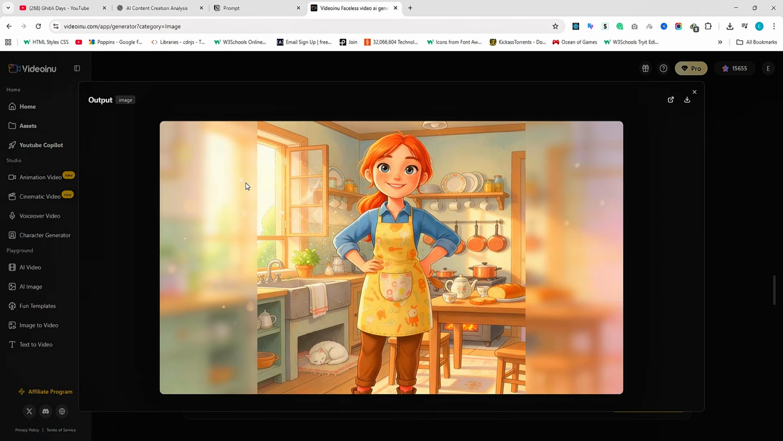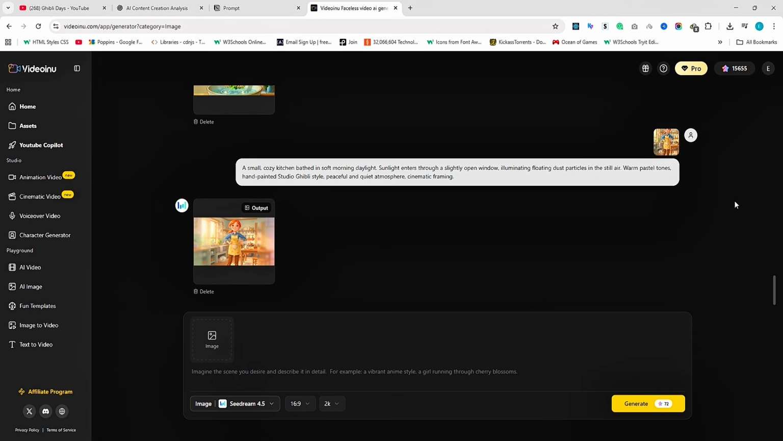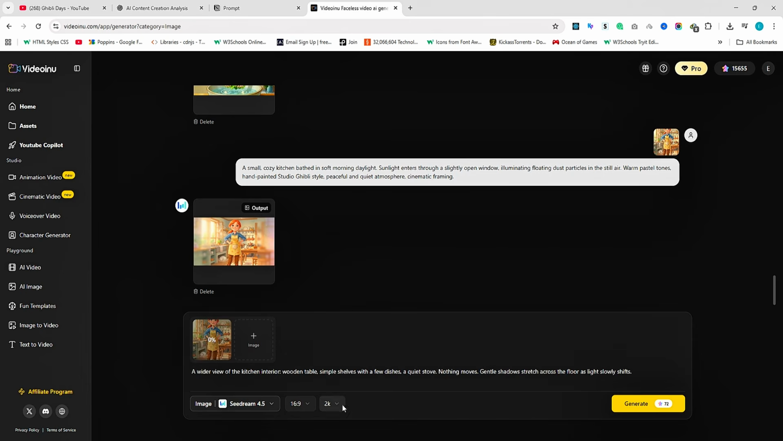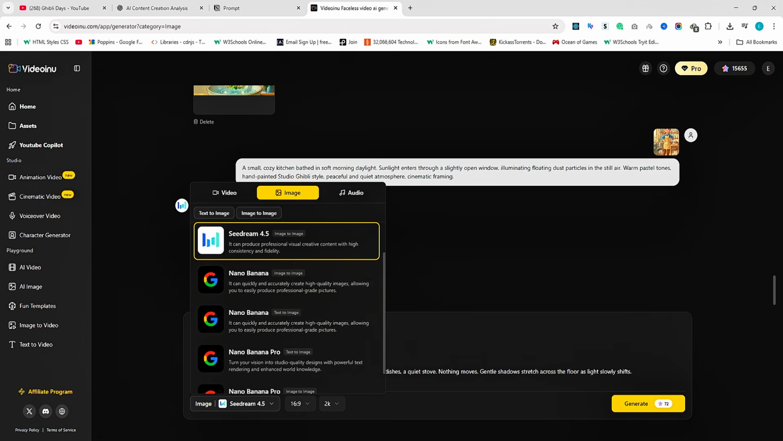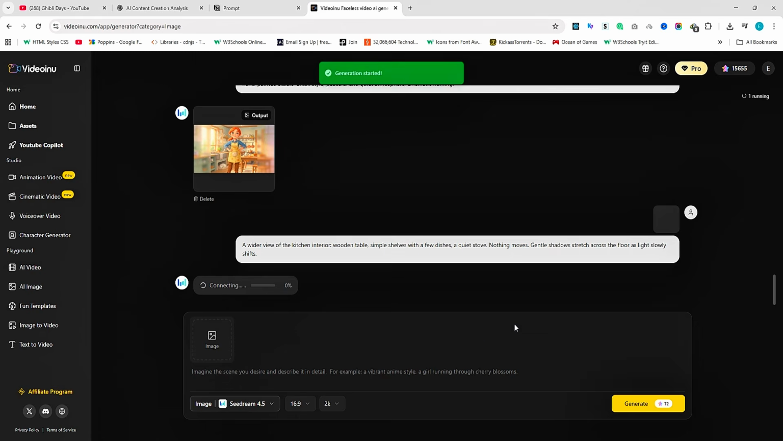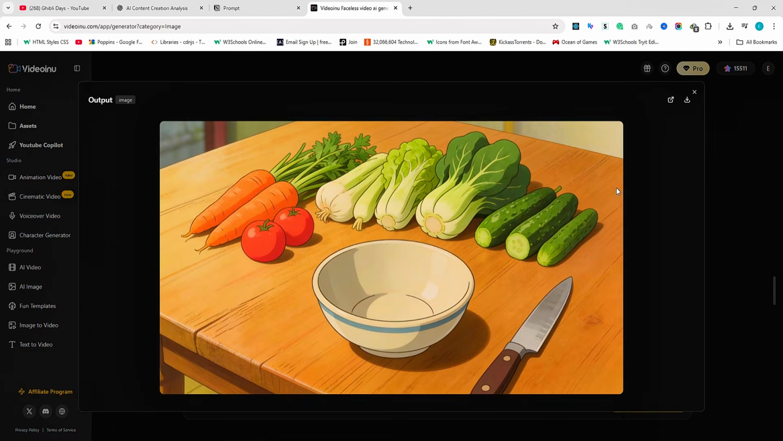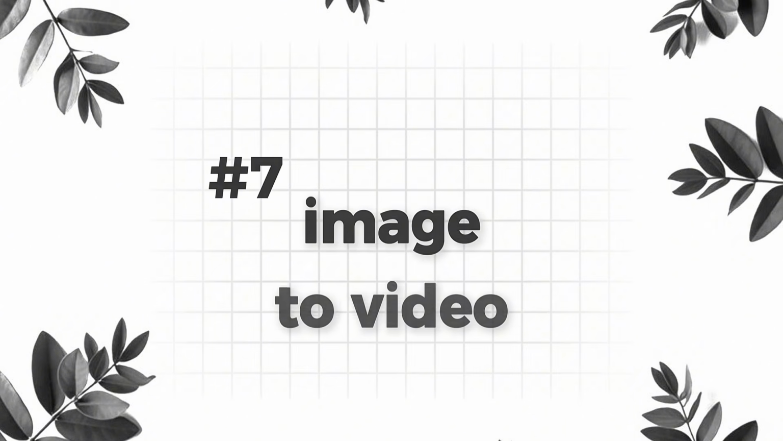Within a minute, Video Inu creates a perfect character image. Now repeat the same process for each scene. Copy the first scene image prompt from ChatGPT, paste it into Video Inu, upload the reference character image, choose the model, and click Generate. Download the image, then move on to the next scene and repeat the process step by step.